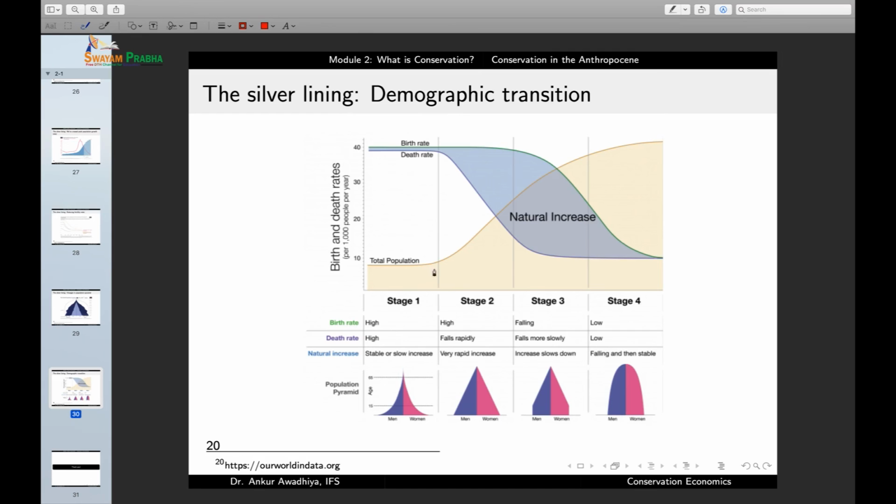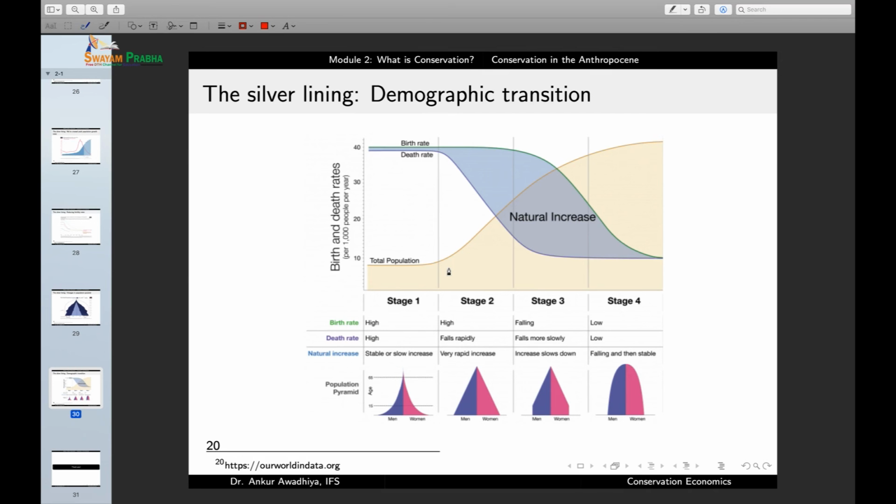So the total population will start to increase. In the first stage, the high death rate and high birth rate were able to counter each other, and the total population growth was less, which is what we saw for most of the presence of humans in human history. But then, starting from say around 1500 AD, we start seeing a large increase in population because we have now started to bring the death rates down.